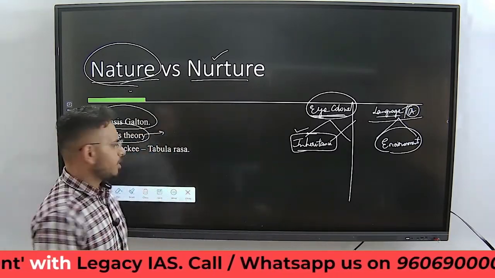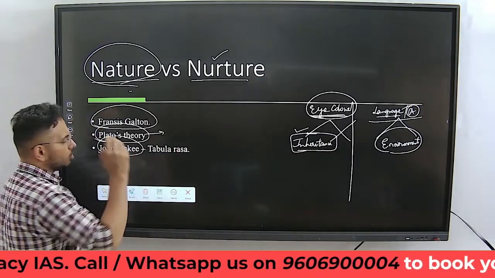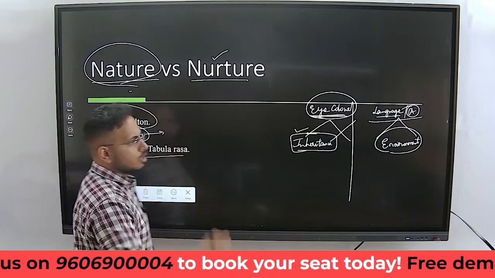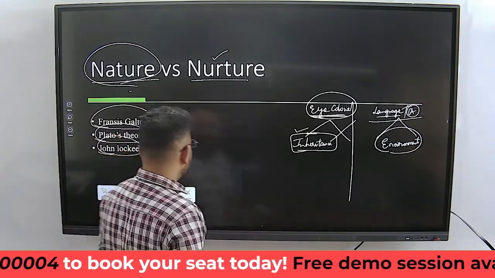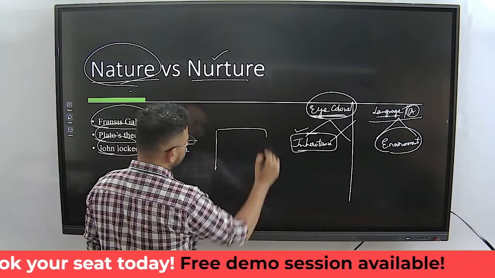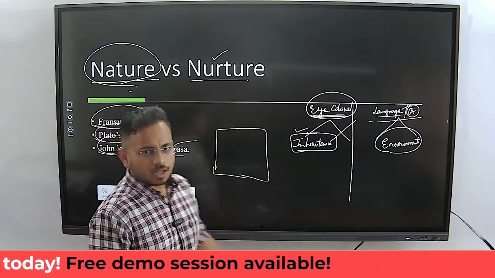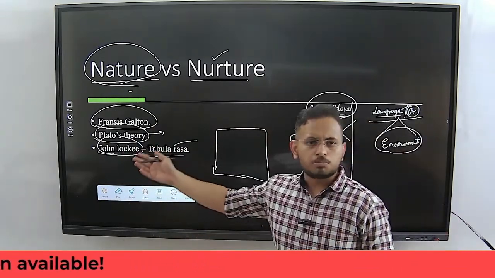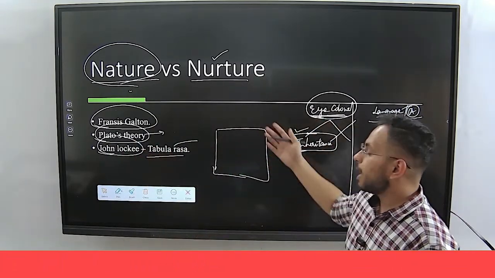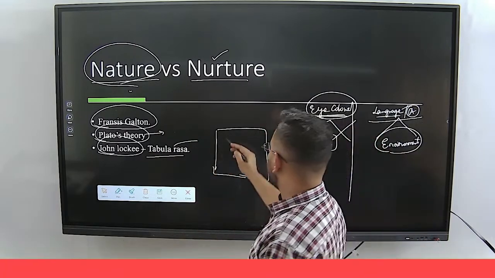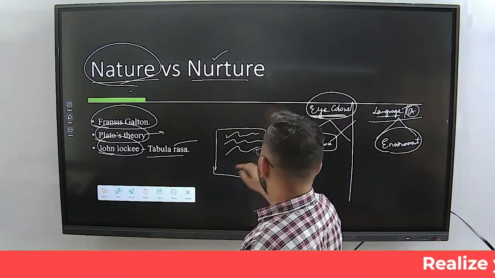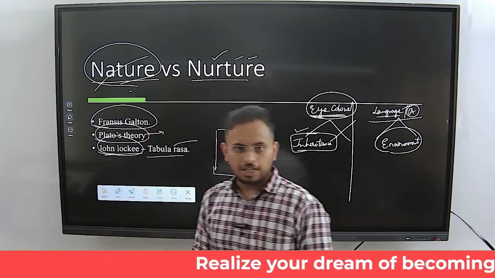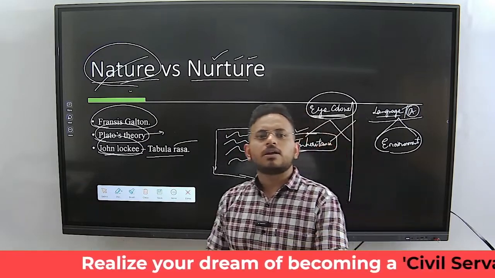John Locke, one more philosopher, came out with a concept called tabula rasa. What is this tabula rasa? He says tabula rasa is an empty sheet of paper, or a slate, but the updated version we can assume to be an A4 size sheet of paper. As soon as a person is born, he's like a blank A4 sheet, and you can write whatever you want, which means John Locke gave a lot of importance to nurture and not nature. So such debates started happening.